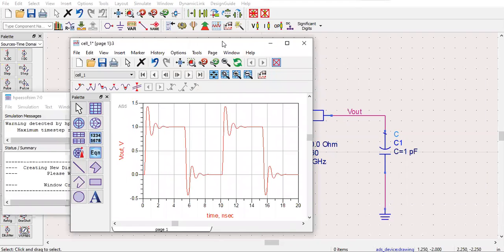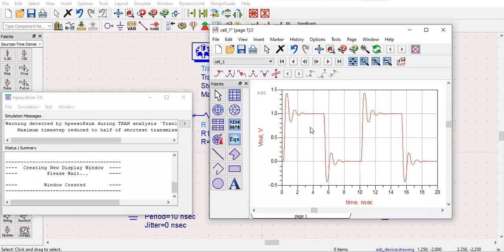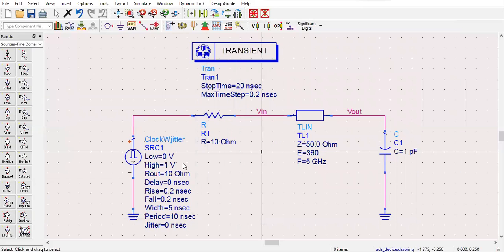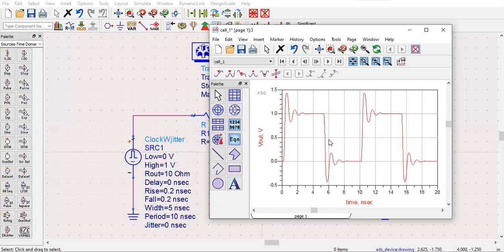So this is the simulation output of the clock with jitter, and the R1 value of 20 ohm is less than the transmission line 50 ohm. In this graph, I can say that this signal is an improperly terminated signal. That means the signal has noise and distortion in between.